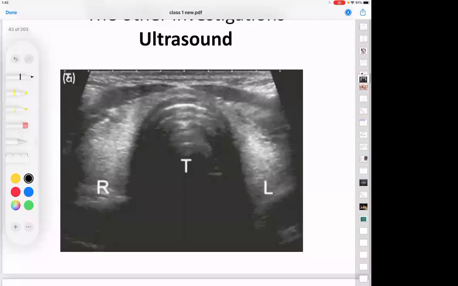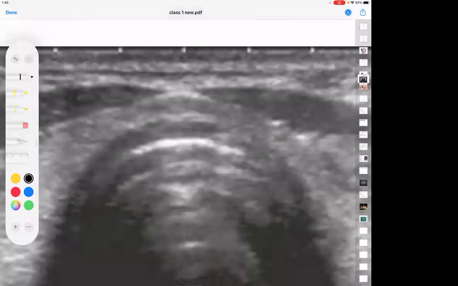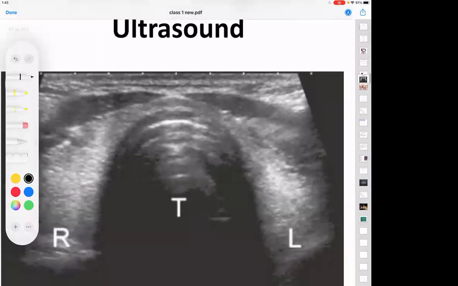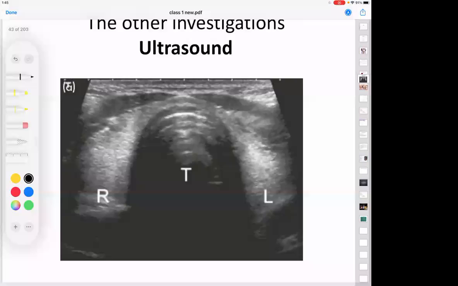Now with this background in mind, see a picture and then understand what exactly this is. In front of your screens, I have an ultrasound of the neck. Now, can you see layer by layer? This is a picture from Bailey and Love, so this is for you to understand. What is important is to understand the picture first. See that at the center, there is something called a T written.